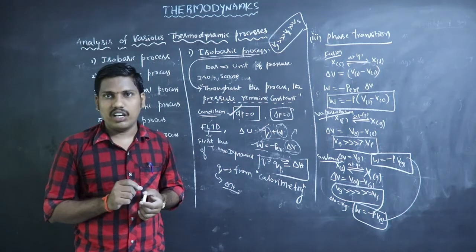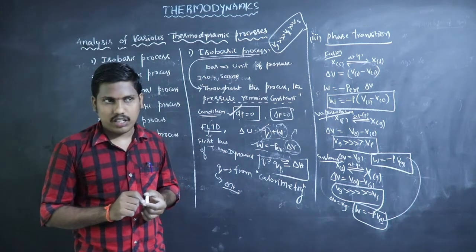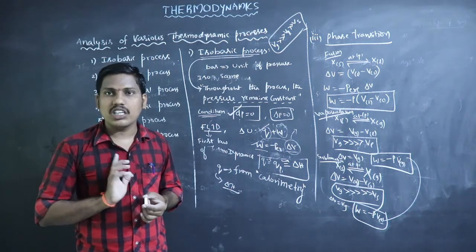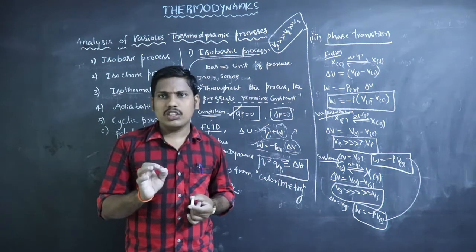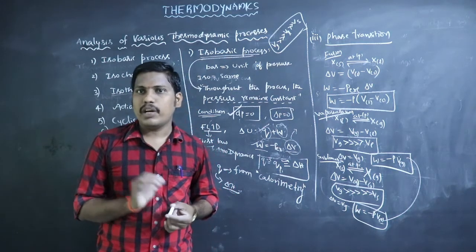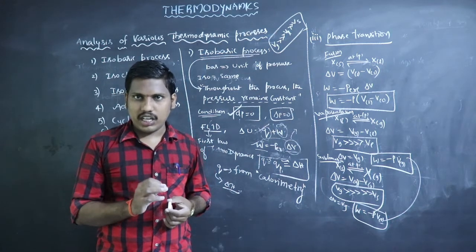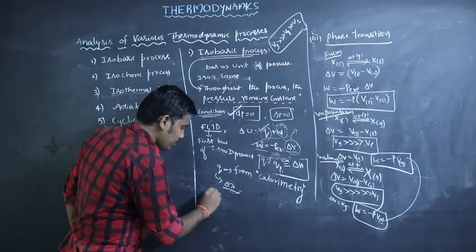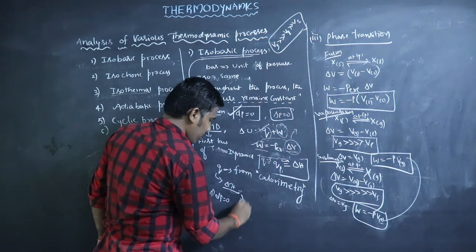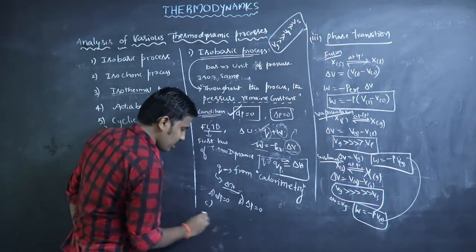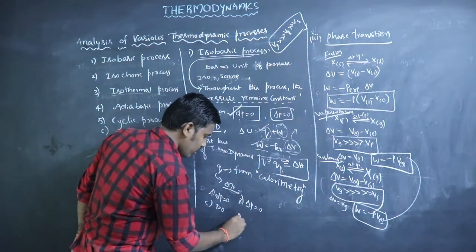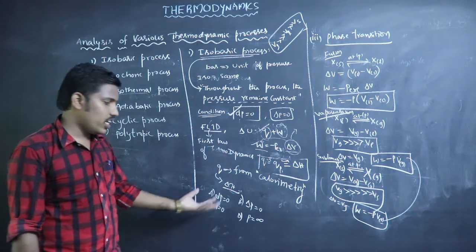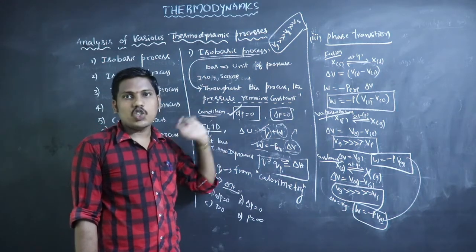What is the condition for isobaric process? Option A, dP = 0. Option B, delta P = 0. Option C, pressure is 0. Option D, pressure is infinite. So what is the condition for this isobaric process?